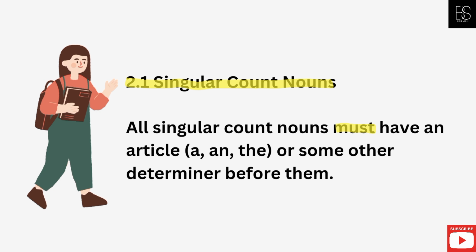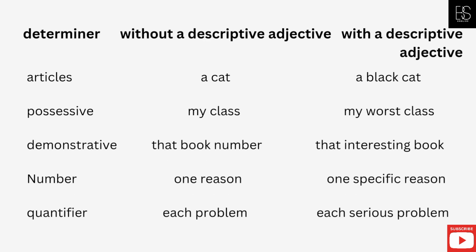2.1 Singular count nouns. All singular count nouns must have an article, a or an, or some other determiner before them. Articles: a cat, a black cat. Possessive: my class, my worst class. Demonstrative: that book, that interesting book. Number: one reason, one specific reason. Quantifier: each problem, each serious problem.